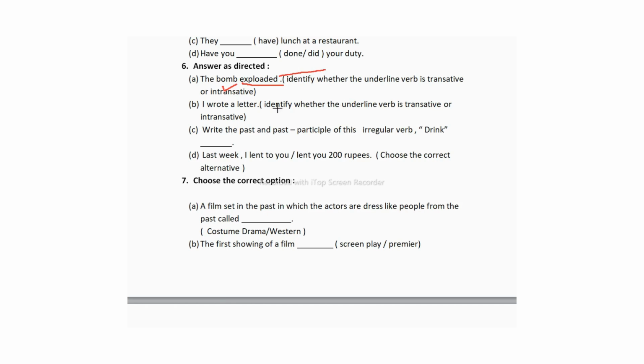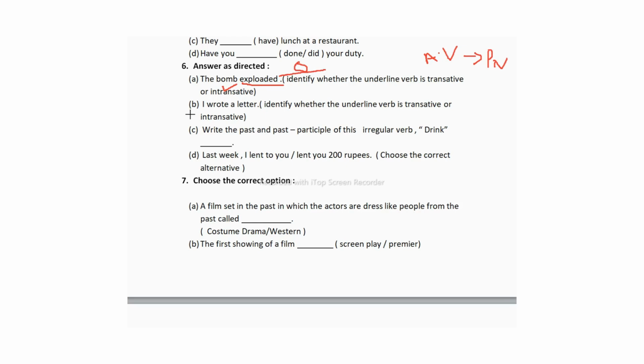To identify an intransitive sentence, we can also check whether we can change it from active to passive voice or not. If the sentence can be changed from active to passive voice, then we can say it is a transitive sentence. But here we cannot change this because there is no object. So that's why it is an intransitive verb.